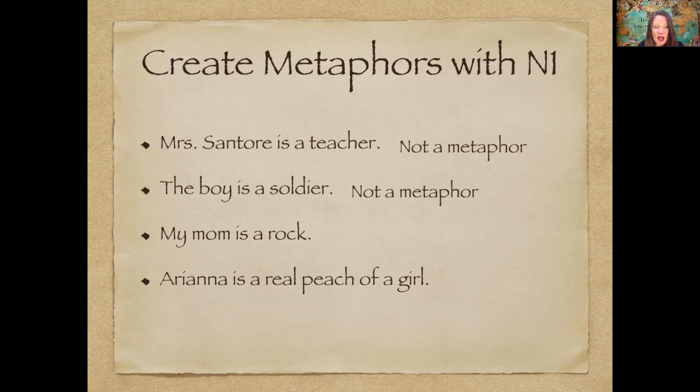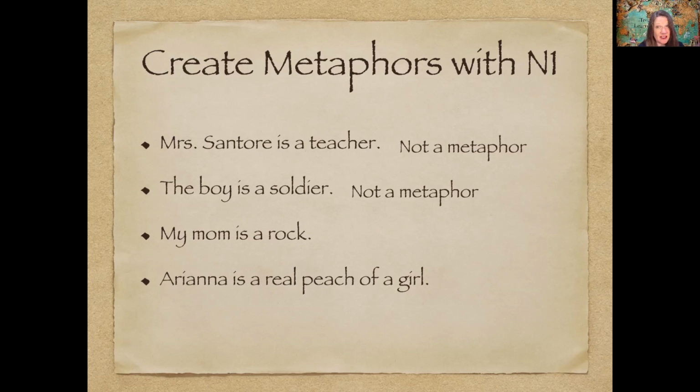Number three, my mom is a rock. Now, what does that mean? My mom is a rock. Is your mom really a rock? Because if she is a rock, that would be really, really strange. But when you call someone a rock, that means someone that you can depend on, someone that stands strong, that is going to help you. You can always depend on them. They're always going to be there for you. Just like if I built my house on a rock, that rock is going to be a sure thing.